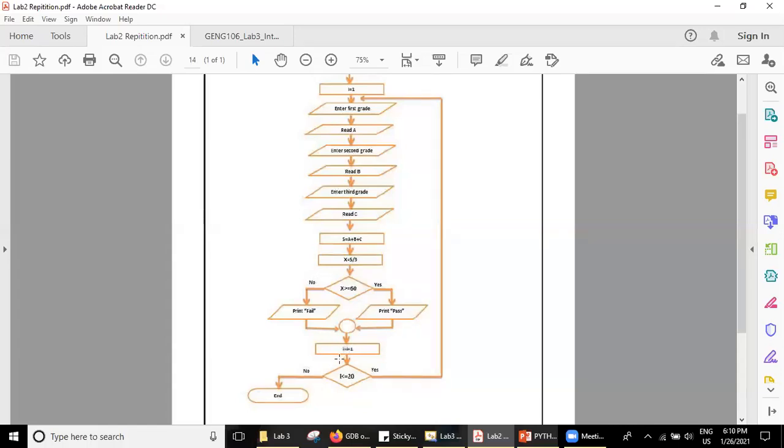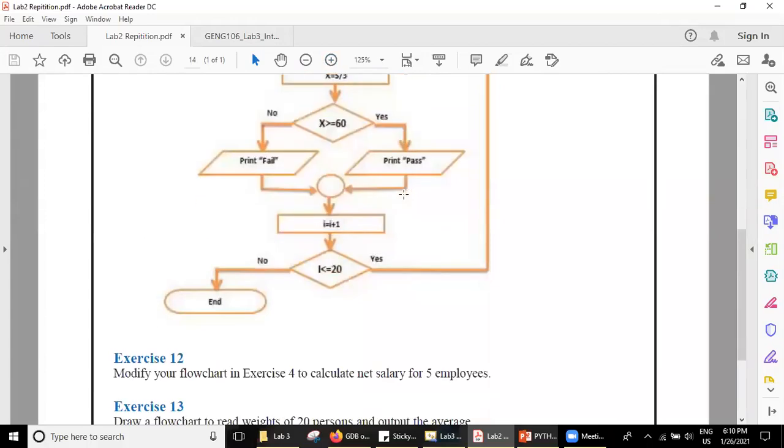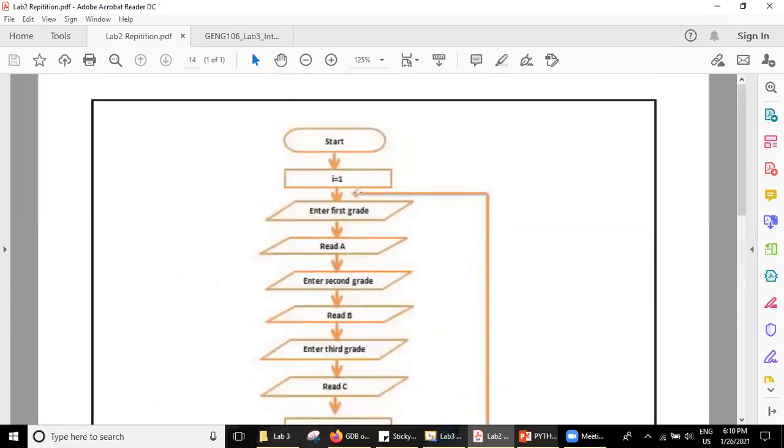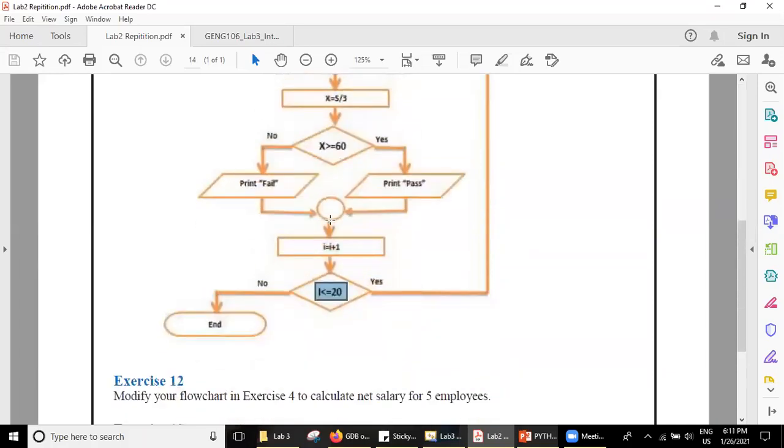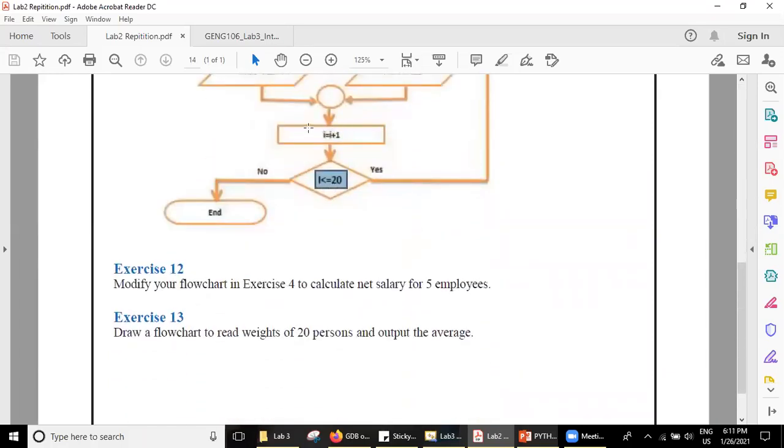After that, here I am checking. I is 2, right? Is I less than 20? Is 2 less than 20? True. So it's true. Then it will go up here and do the same process until this point. Next, I equals I plus 1, I equals 2 plus 1, it's 3. So 3 is less than 20. It repeats again until I reaches 20.